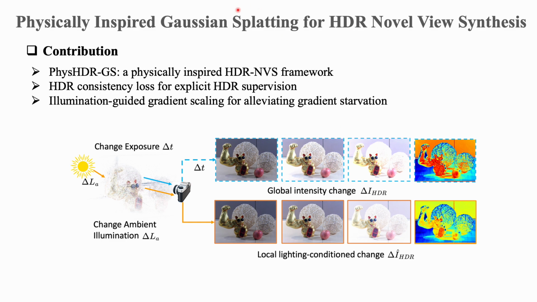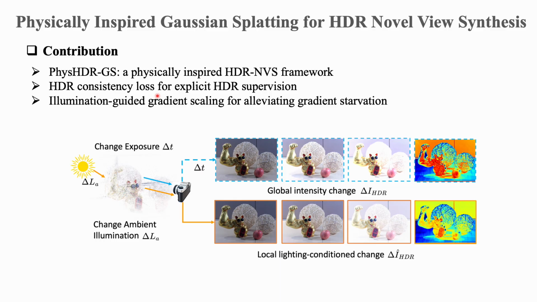In addition, we find that the gradient received by Gaussians is closely related to ambient illumination, which means in very dark or very bright regions, the optimization signals can become very weak, which leads to gradient starvation.